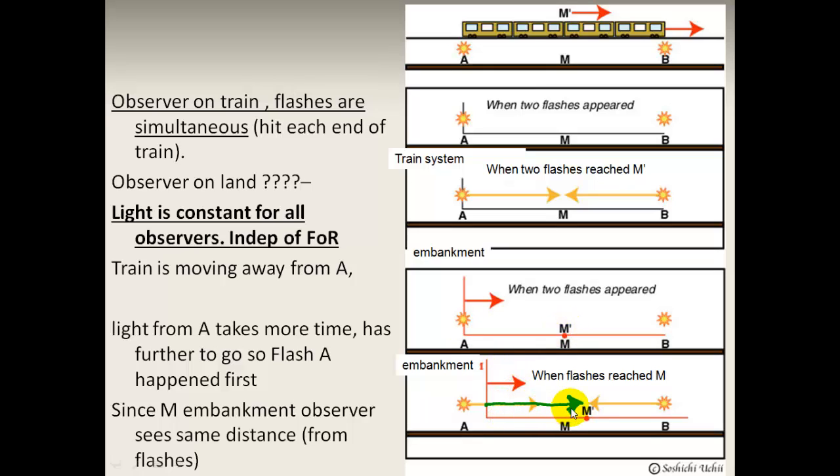So as far as the observer on the platform is concerned, the strike at A happens before the strike at B. In other words, it strikes the back of the train before the front of the train.